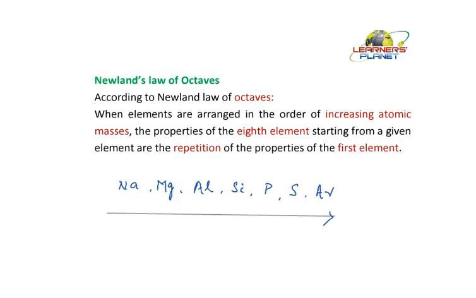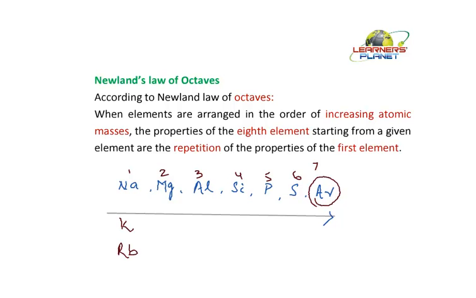That the properties of the eighth element is the repetition of, now this is 1, 2, 3, 4, 5, 6, 7. Again here, potassium, right? Again here, rubidium.